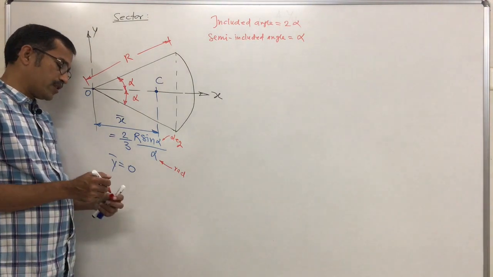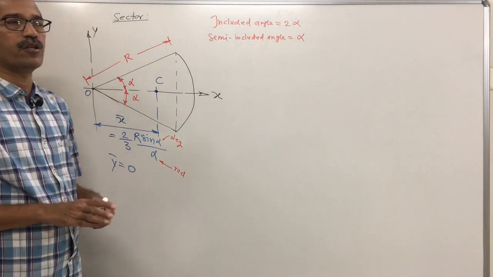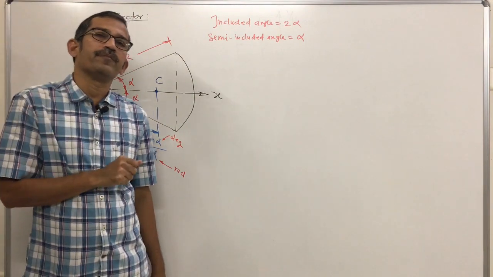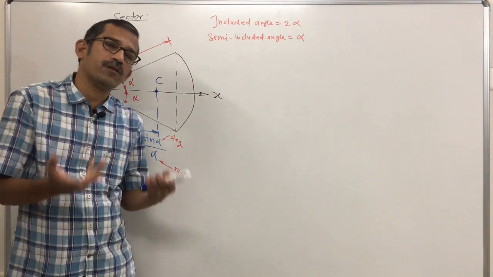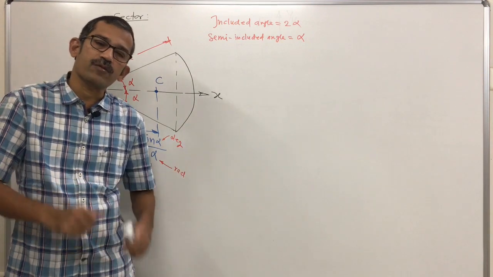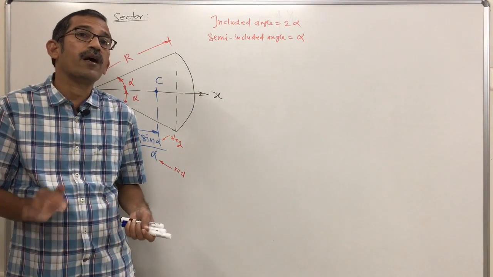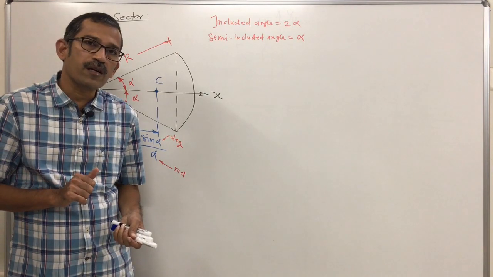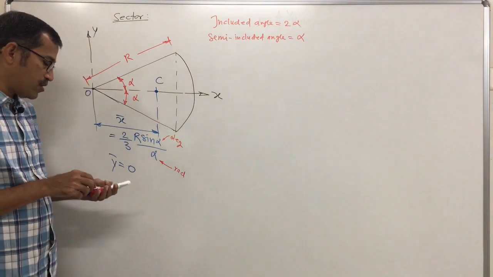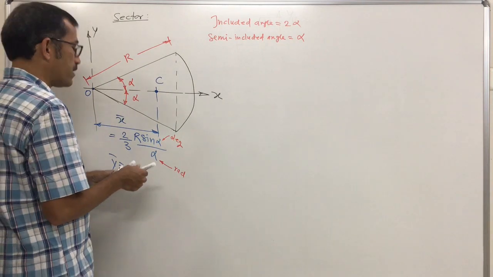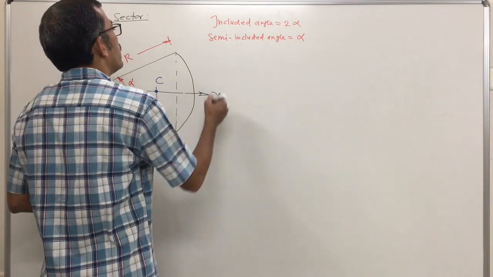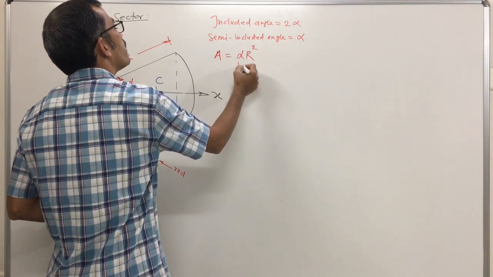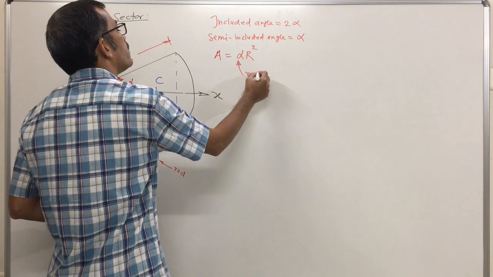Now for all the components, area is a must. For rectangular lamina you know the area, that's why it is not written on the board. Rectangular lamina, base into height. Triangular lamina, half of base into height. Circular lamina, pi r square. Semicircular lamina, pi r square by 2. Quarter circular lamina, pi r square by 4. For sector, the area is how much? It is alpha r square, where this alpha will be substituted in radians.